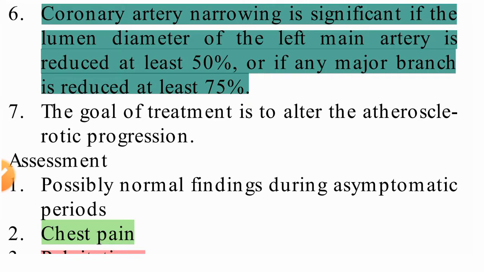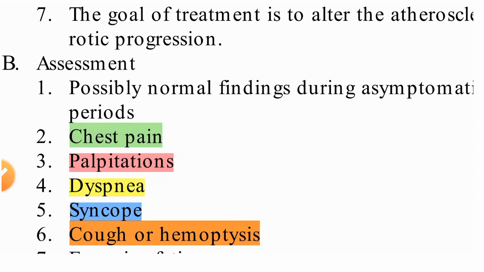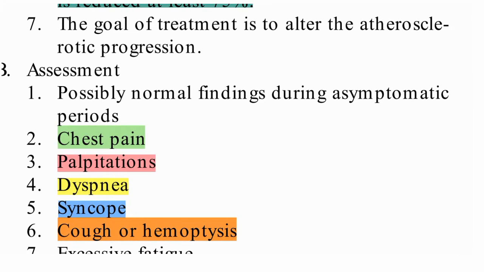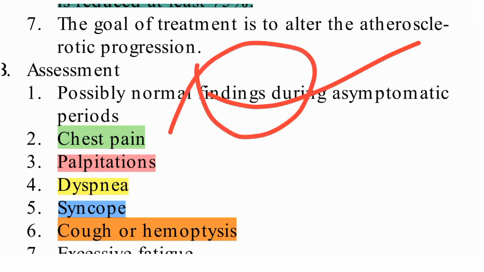Before treatment we need to do an assessment. So what are the assessments we can do? Here, the possible normal findings during the asymptomatic period, where symptoms have not arrived, we need to see what the normal findings are. When symptoms arise, chest pain may occur.